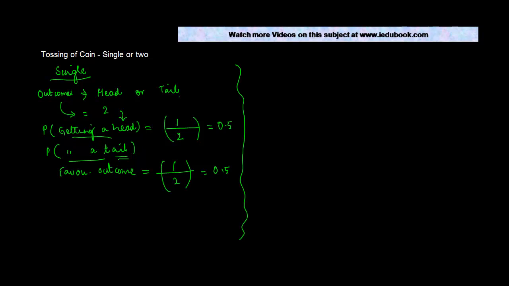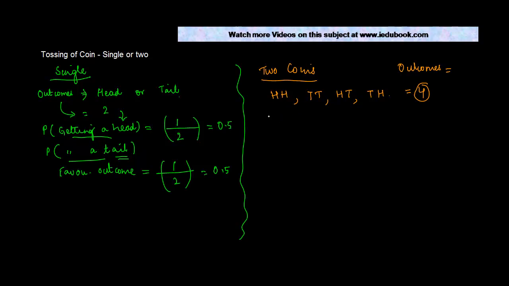Now let us take the case of two coins. When you take two coins and toss them, what are the possible outcomes? Both the coins may have heads, right? Both of them may have tails. The first one may have a head and the second may have a tail, or the first one may have a tail and the second one may have a head. So there are 4 total outcomes in all. So your number of outcomes is 4.